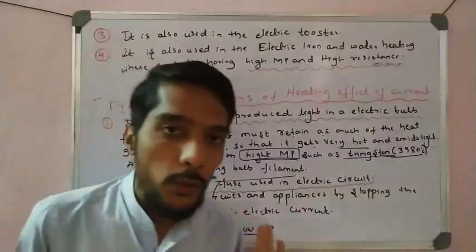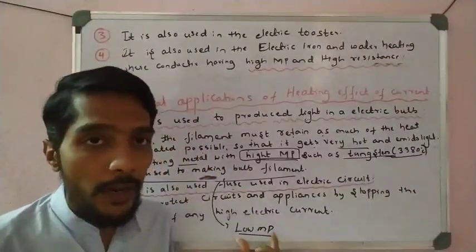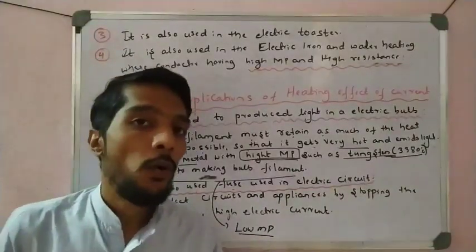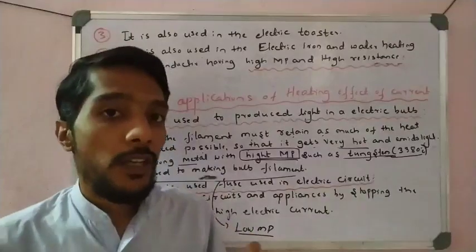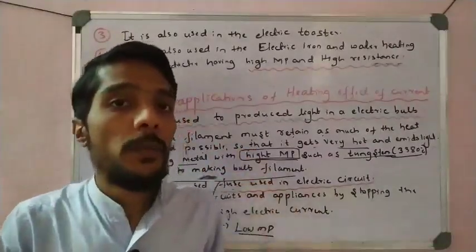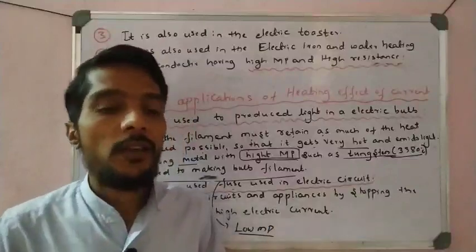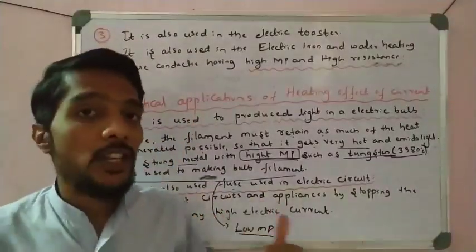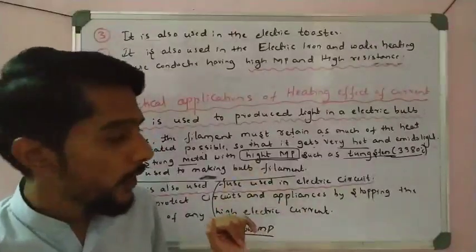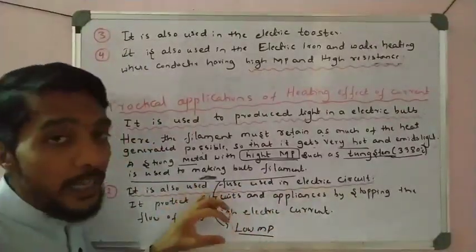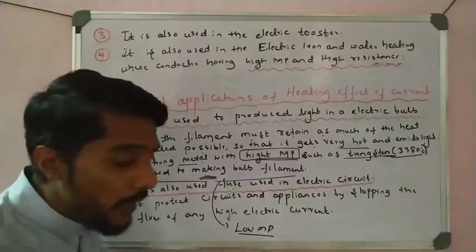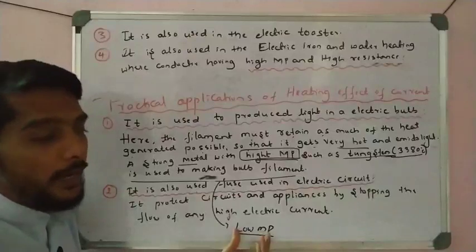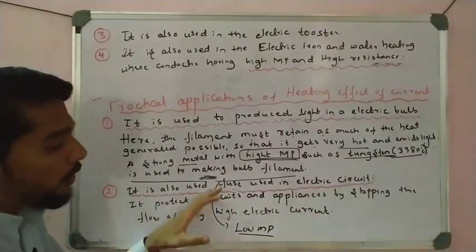The fuse you use must have a low melting point, right? That is the condition. What is the melting point of a fuse, low or high? It must be low. Why? Because when there is high current, it automatically melts, the circuit is broken and the flow of current is stopped. That is how we stay safe from danger. So it also depends on the heating effect of electric current. Whenever a high current is passed, the fuse gets heated and melts because of its low melting point. So you have to explain like that.